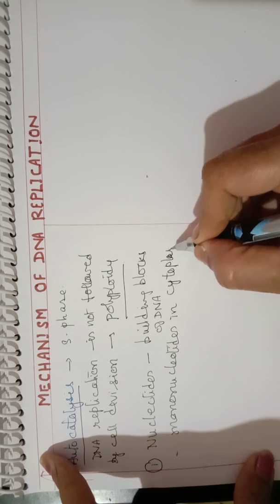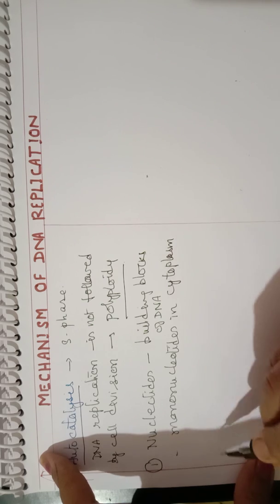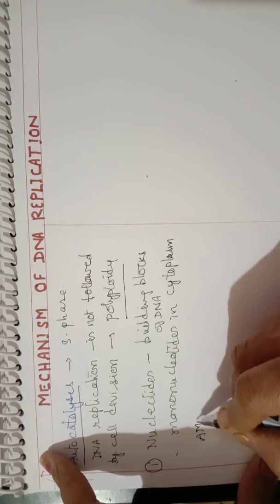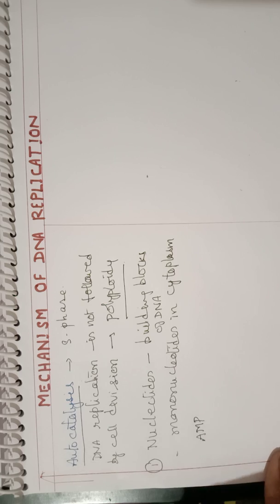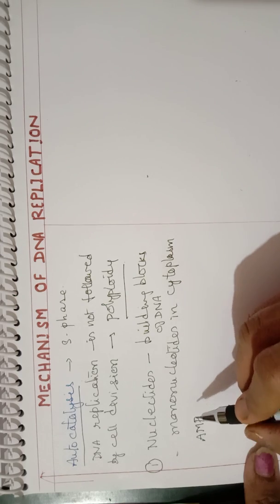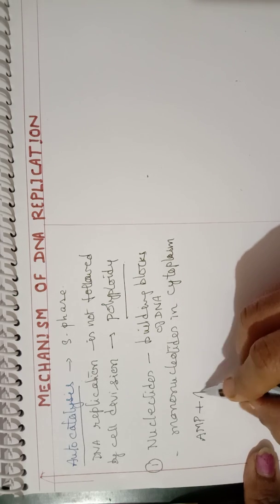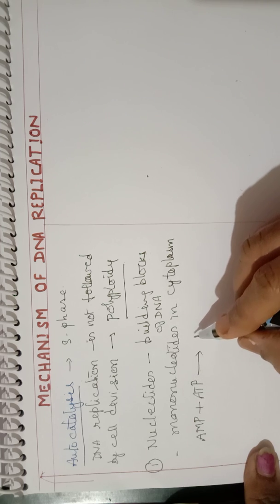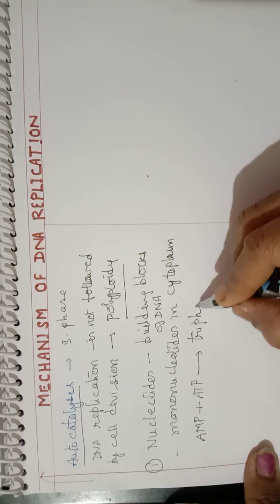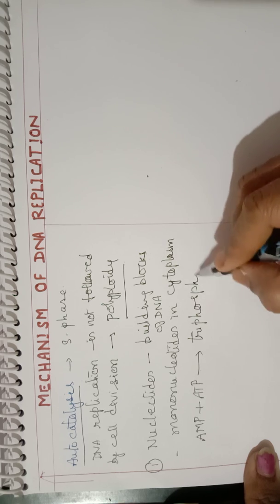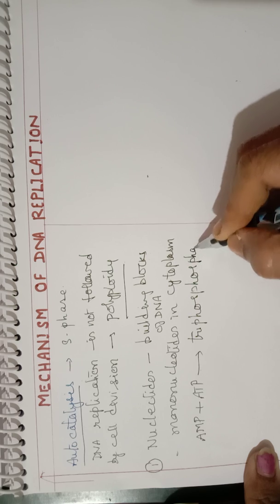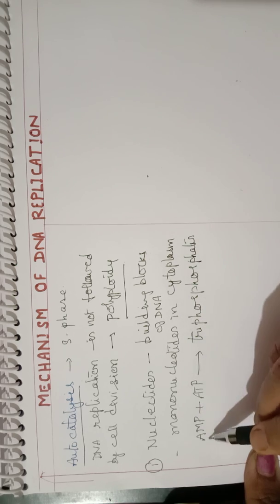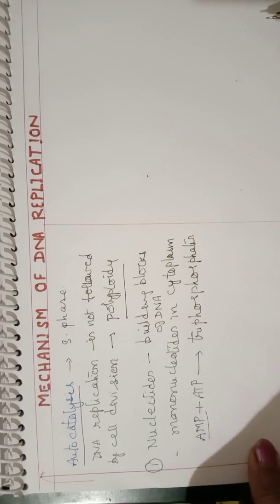These mononucleotides, like adenosine monophosphate for adenine, require ATP and then they are converted into their respective triphosphates. Initially they have only a single phosphate, that is, they are monophosphates.